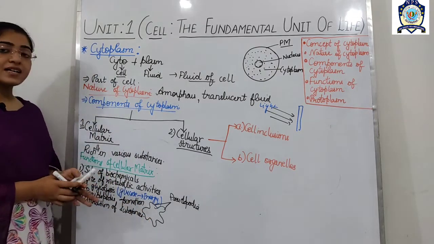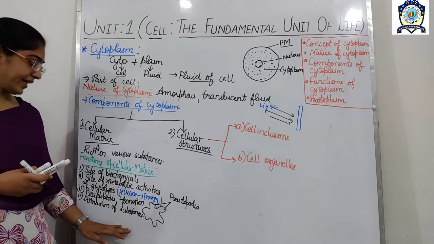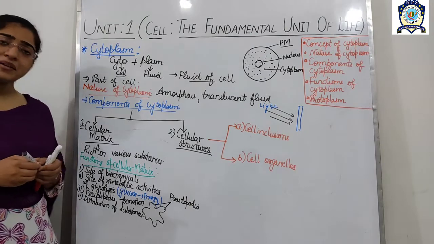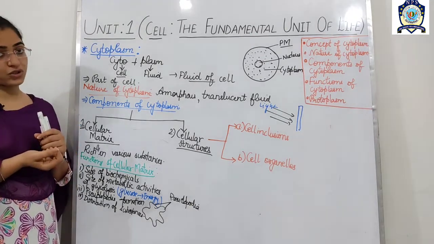Okay, so these are the main four components of the cellular matrix. Cellular matrix, dear student, as the name indicates, means the matrix of the cytoplasm.